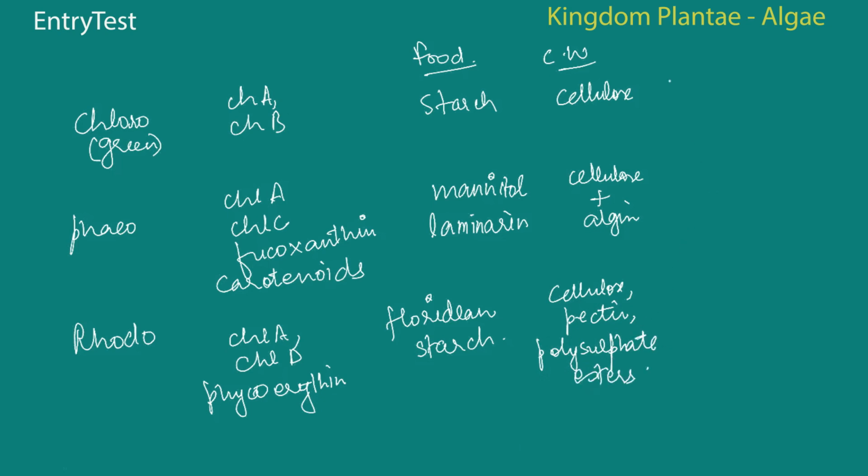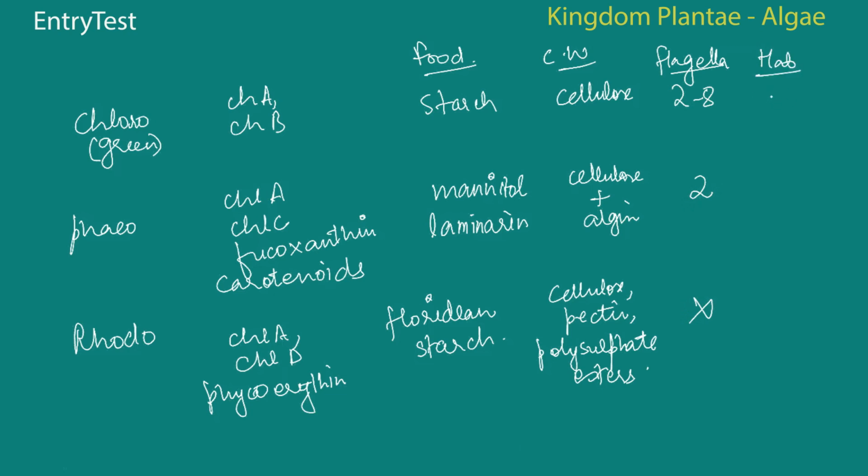So apart from this, the information about the flagella. In case of Chlorophyceae, about 2 to 8 of them are there. They are equal in length. In case of Phaeophyceae, about 2 of them that are going to be unequal, and Rhodophyceae don't have any flagella at all.